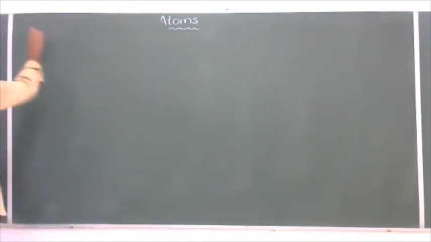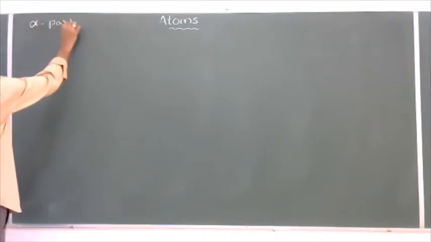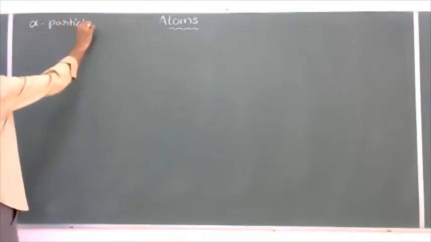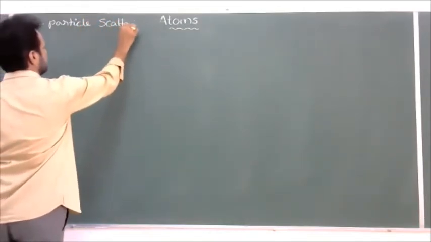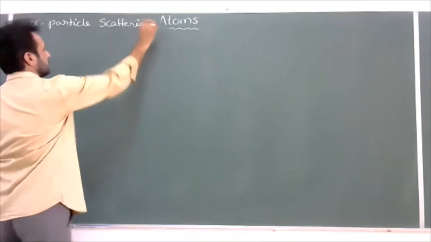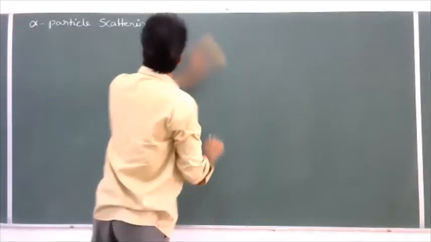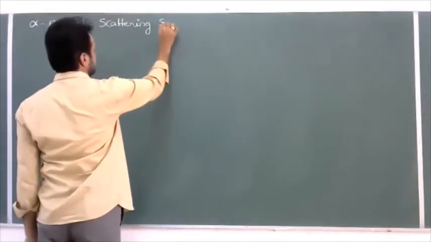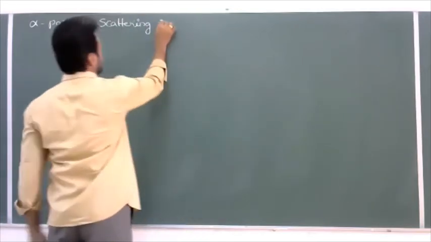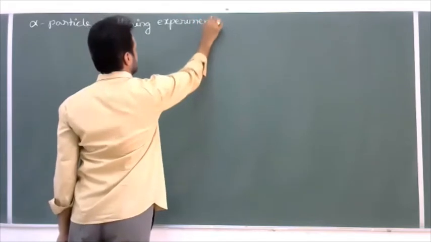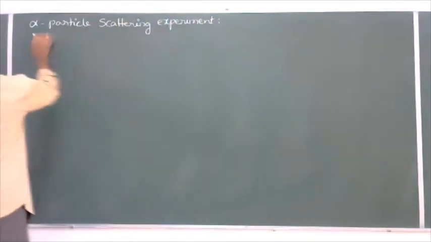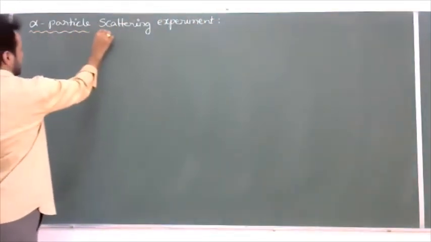So we can write here: alpha particle scattering experiment.